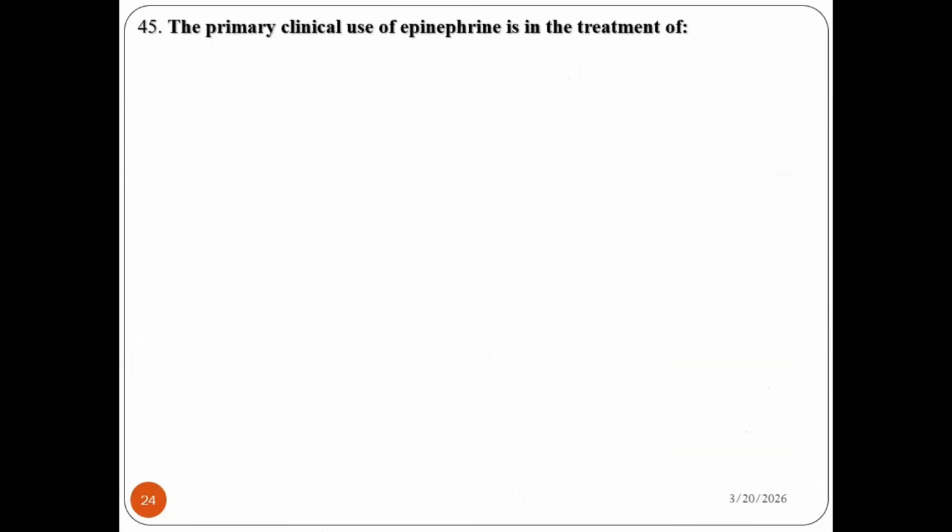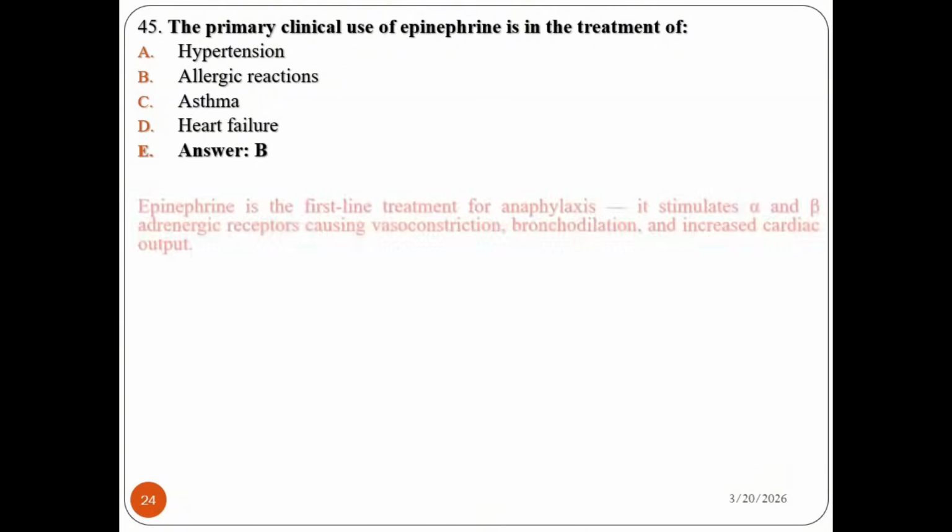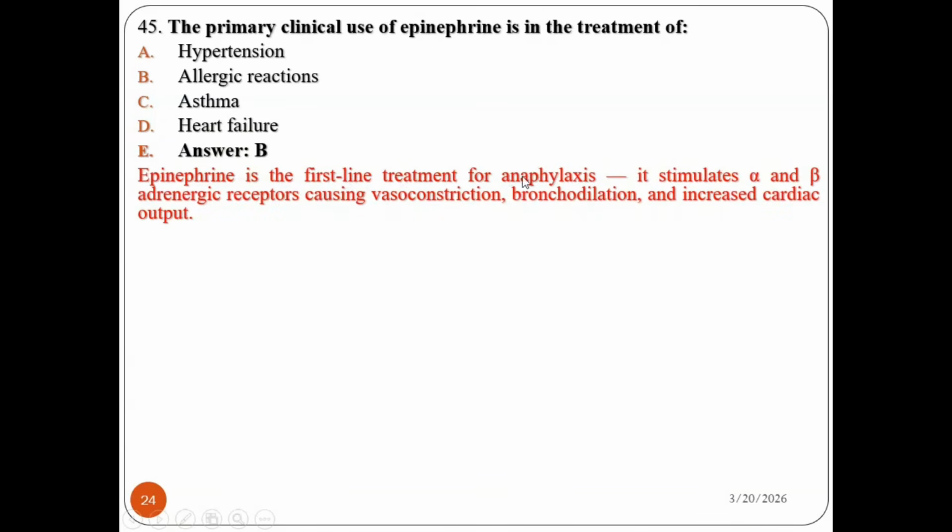Question number 45. The primary clinical use of epinephrine is the treatment of hypertension, allergic reaction, asthma, or heart failure. I think we answered something similar in an earlier question. The question may have a different form, but the answer may be almost similar. Yes, it is allergic reaction. Epinephrine is the first line treatment for anaphylaxis. It stimulates alpha and beta adrenergic receptors, causing vasoconstriction, bronchodilation, and increased cardiac output. So epinephrine is the drug that treats allergic reaction.